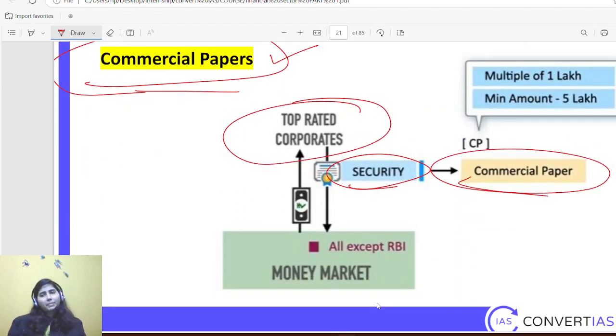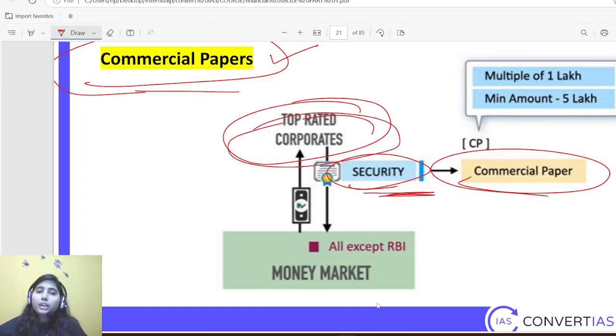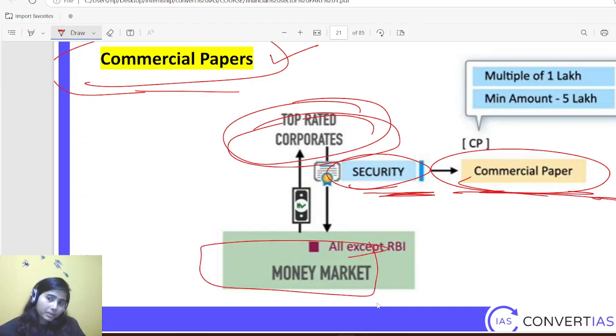Commercial papers can have some sort of biodata of their assets and their different kinds of projects. Commercial paper is an accumulated, broader term to include all those financial assets of any corporate. So when corporates issue some sort of security to borrow money from the money market, it is called commercial paper.